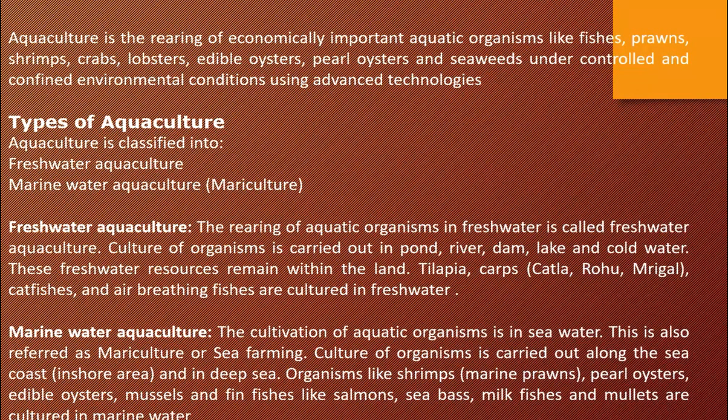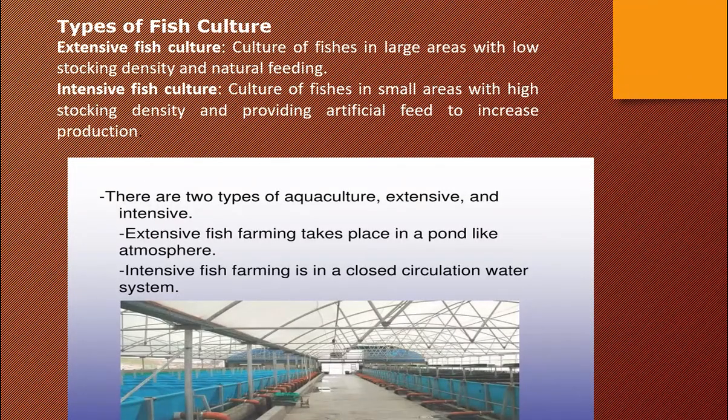Okay, edible oyster. So what are the examples? Shrimps, marine prawn, pearl oyster, edible oyster, mussels and fin fishes like salmon, sea bass, milkfishes and mullets. These are cultured in marine water.